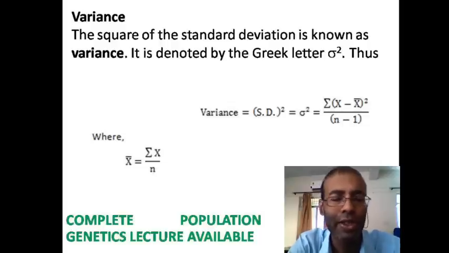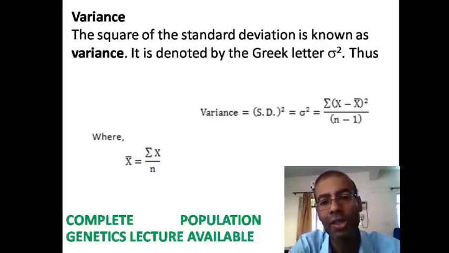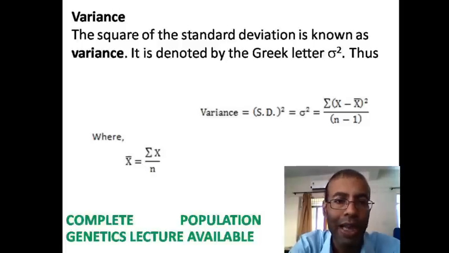Now the next measure of dispersion is variance, and the square of a standard deviation is known as variance. It is denoted by sigma square. Standard deviation is denoted by sigma, so a square of a standard deviation is sigma square, and this is the formula for calculating variance value. So it's simply a square of standard deviation.